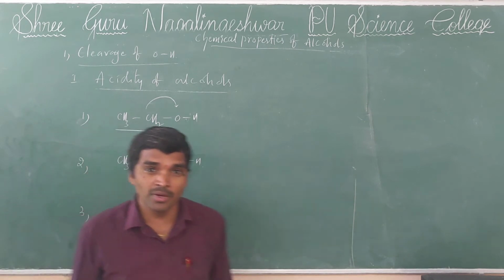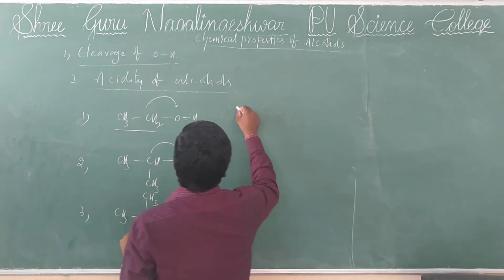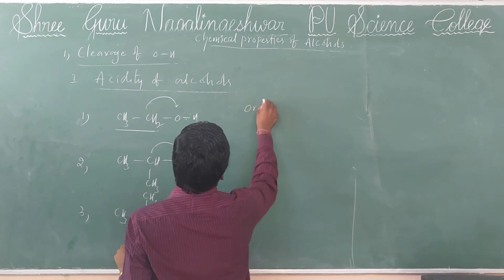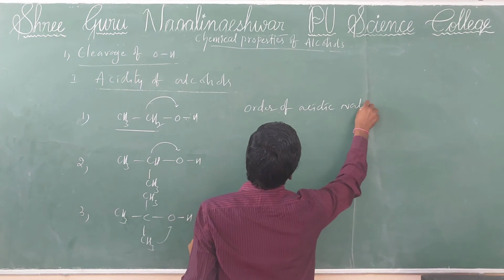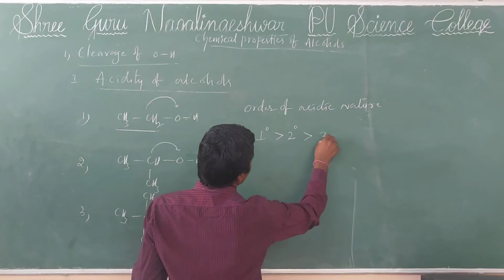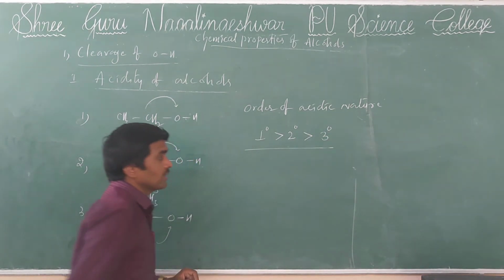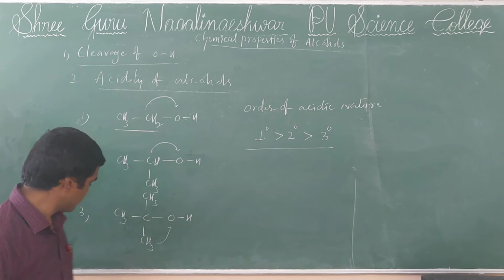So remember the order of acidic nature of alcohol: primary greater than secondary greater than tertiary. Just remember this order, which is very important.